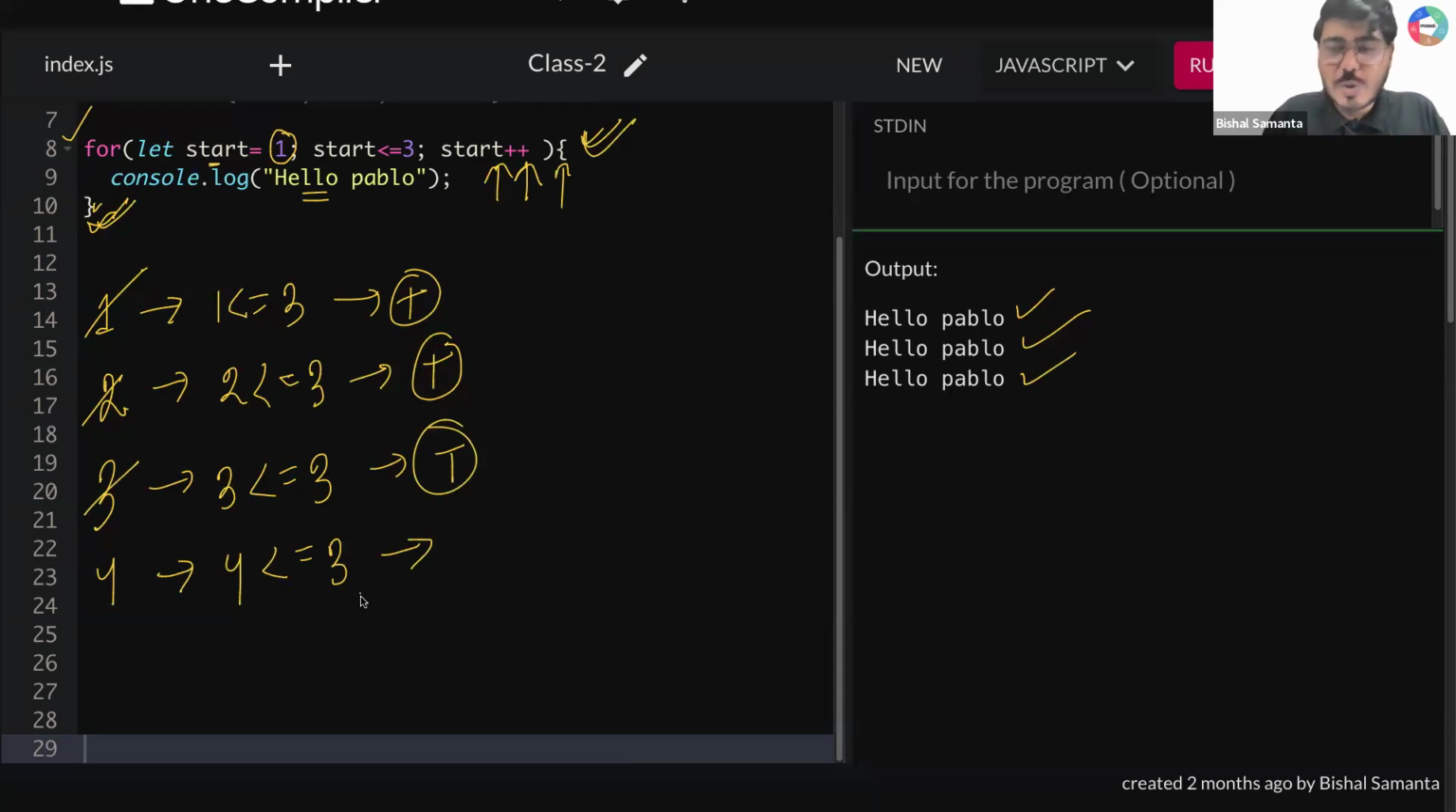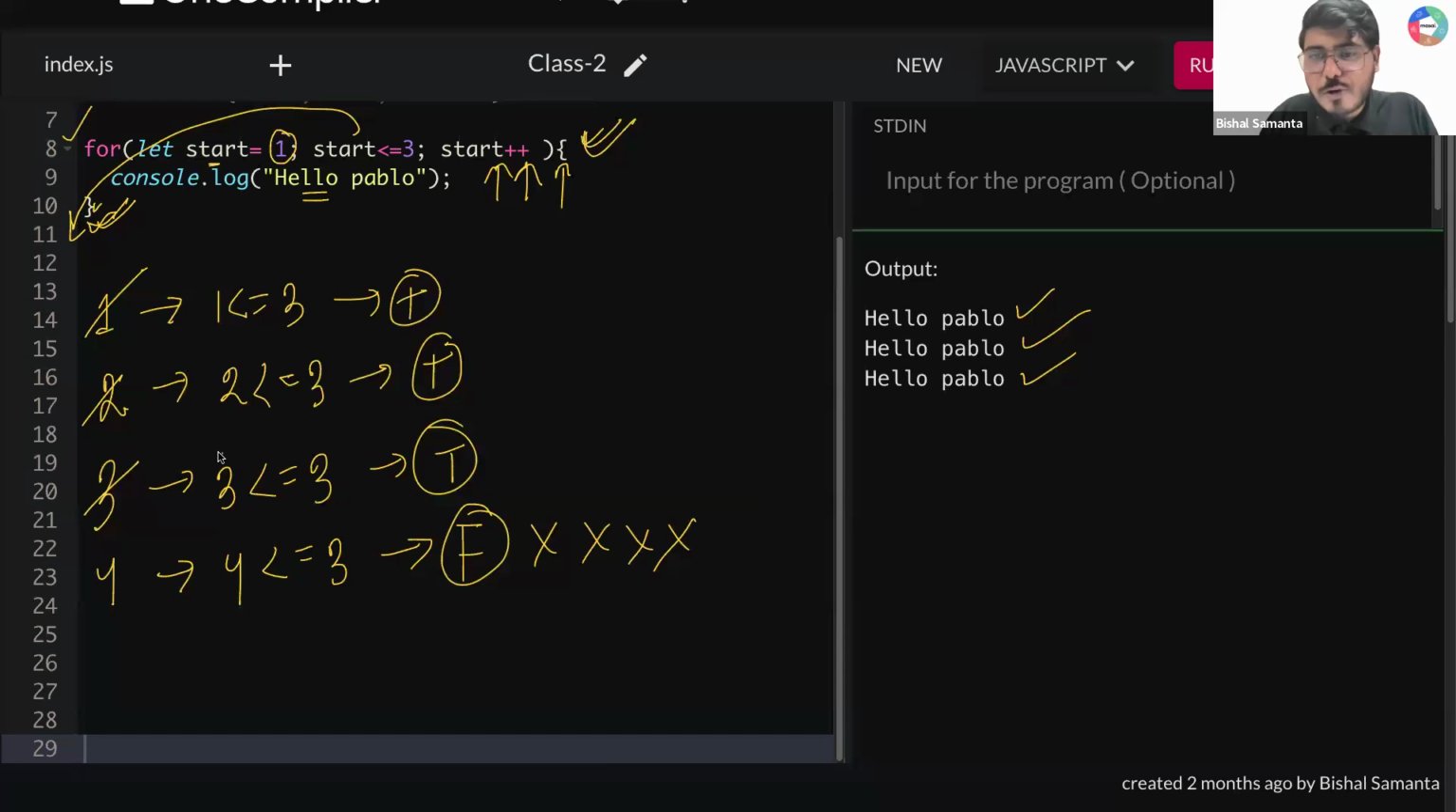Is 4 less than or equal to 3? No, right. Here you are getting false output. So whenever you are getting false, you need to terminate your for loop. It will come out of your for loop, right? Your termination will end here.